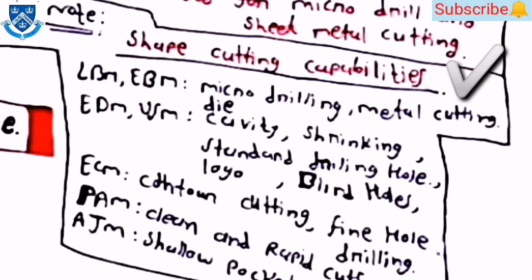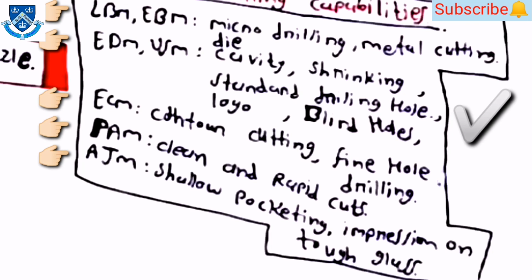Then there is the note for shape cutting capabilities. So LBM and EBM are used for micro drilling and metal cutting process. Then EDM and USM are used for die cavity, sinking, standard drilling holes, logos and blind holes. Then ECM is used for contour cutting and fine hole drilling. Then PM is used for clean and radial cuts. Then CHM is used for shallow pocketing and impression on tough glass.